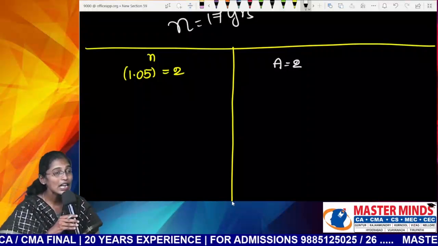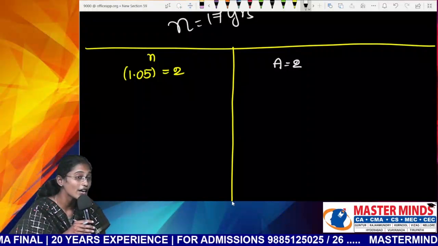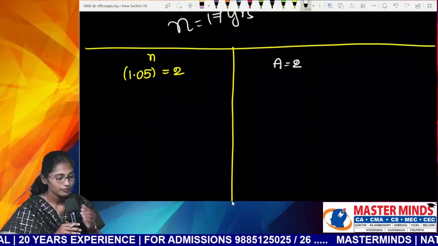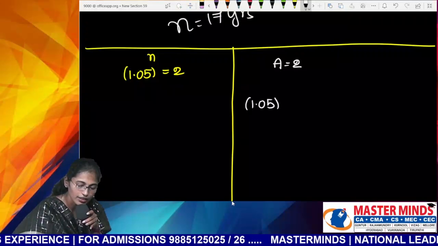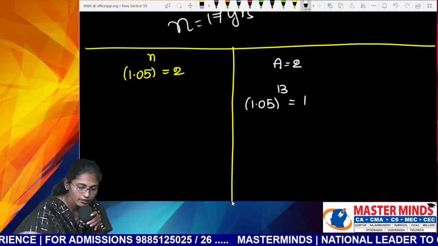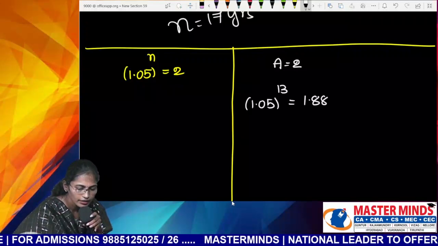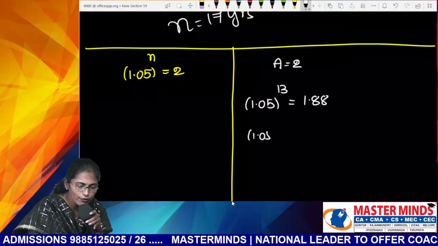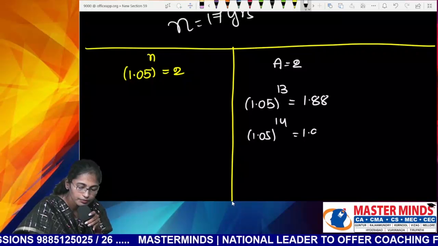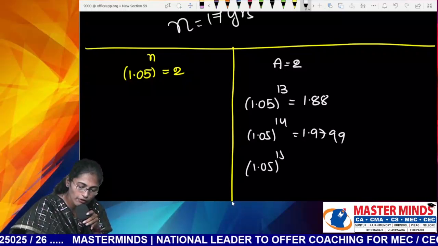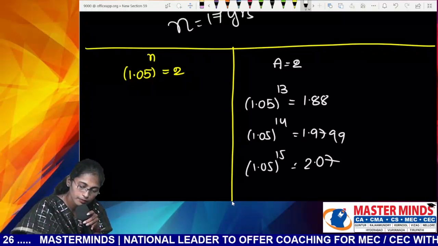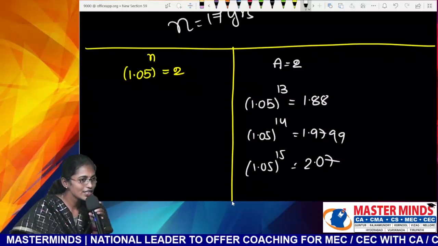Now, please tell me what is 1.05 whole power 13. Is it 1 point? Okay, 1.05 whole power 14. So 1.05 whole power 15: 2.07.